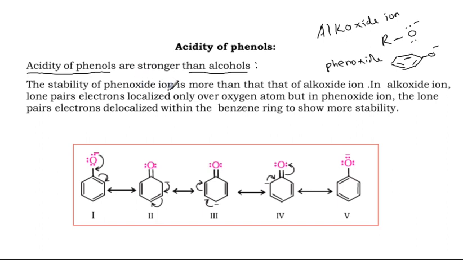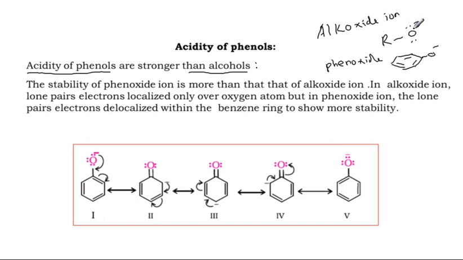So the stability of phenoxide ion is more than that of alkoxide. The first one alkoxide, the second one phenoxide. What is the reason? In alkoxide ion, the lone pair of electrons is localized only over oxygen. The lone pair of electrons can move around the oxygen alone.